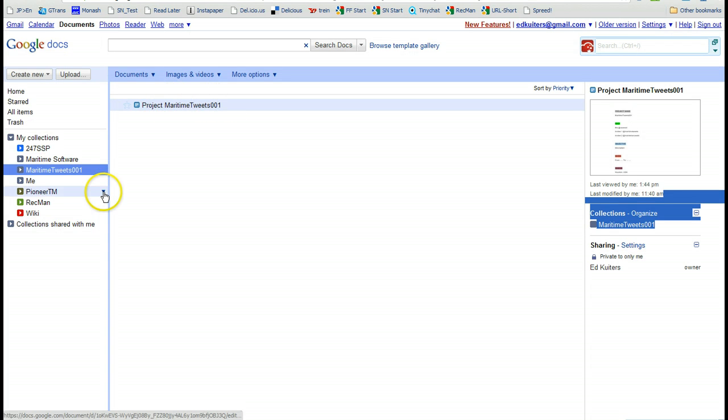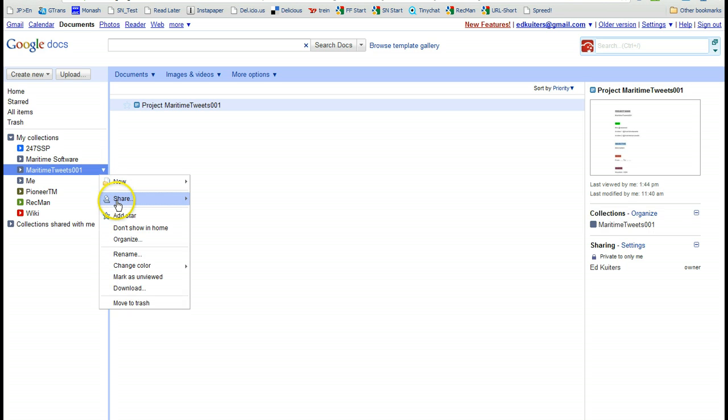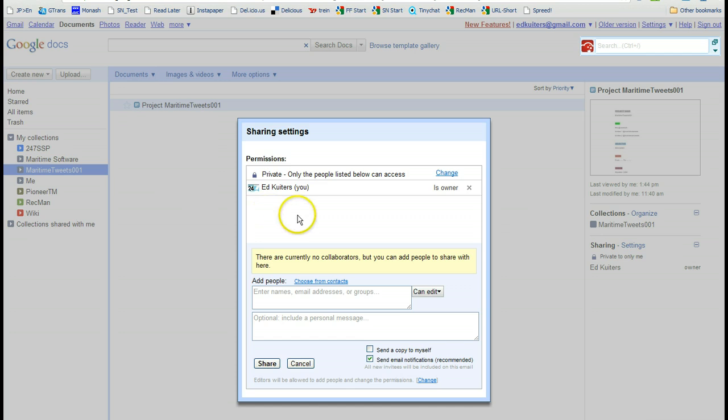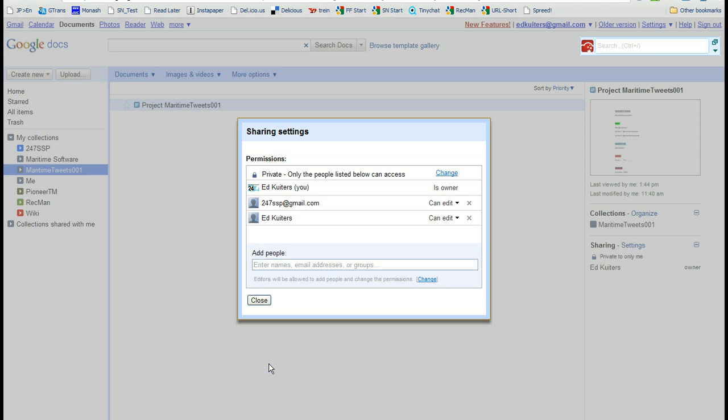What's next? Well, let's create a project folder. Go to Maritime Tweets, that's a folder I created for this project, and now I'm going to share this with the other participants. I can invite them by adding their email addresses and a personal message, and once I've done that, they have access to this folder and all the documents. Click share. And as you can see, now they're both capable of accessing this folder online.